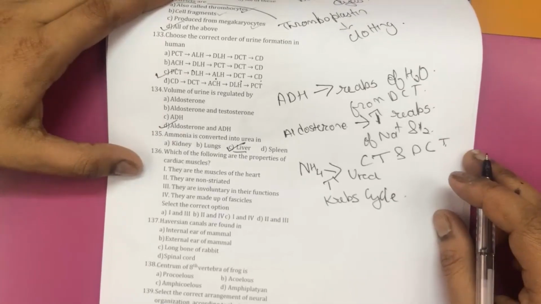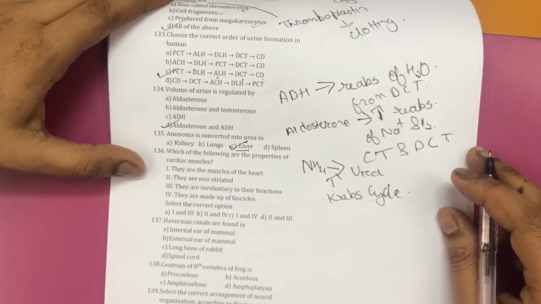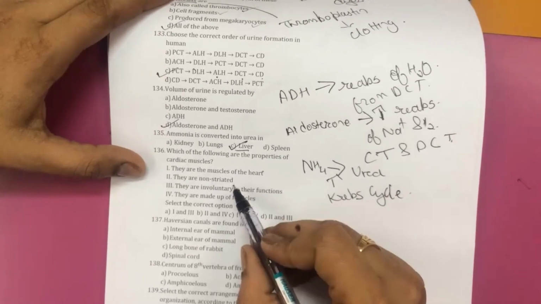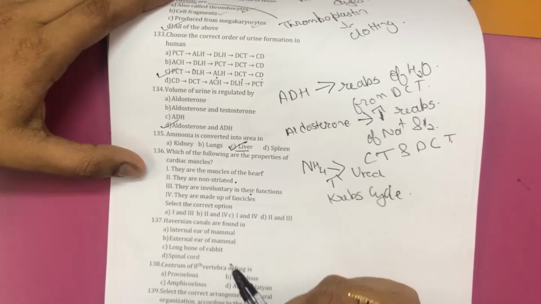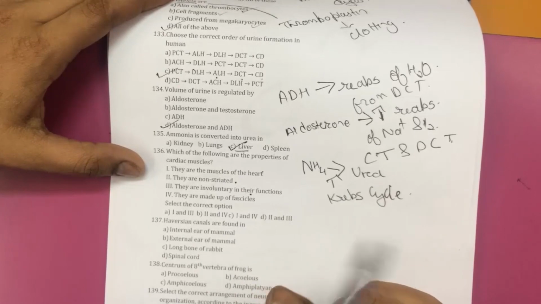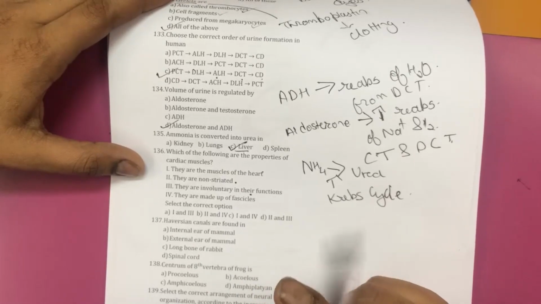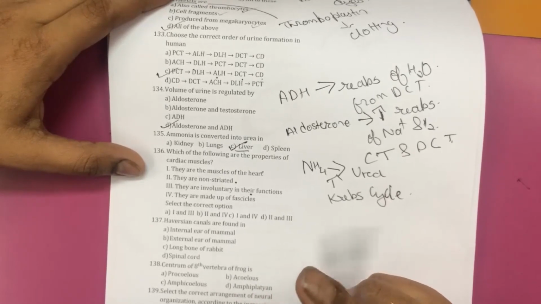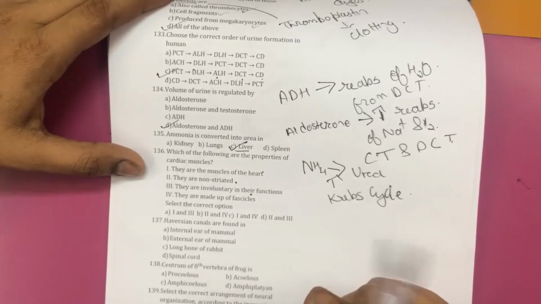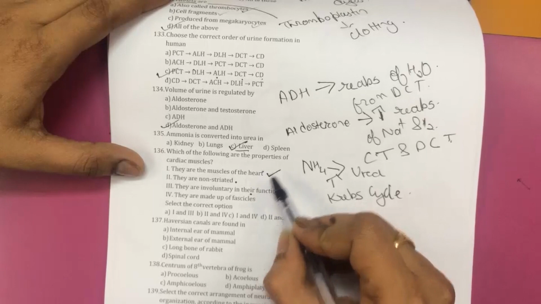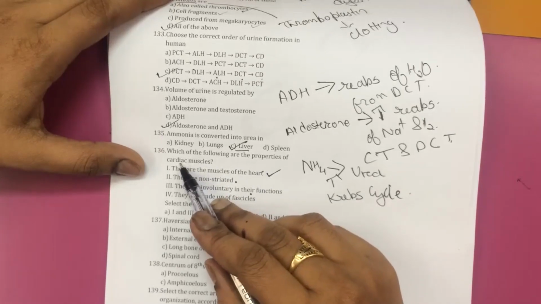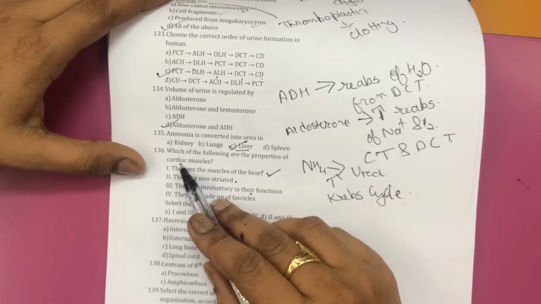Which of the following are properties of cardiac muscles? These are the muscles of the heart, since the name itself suggests cardiac muscle.